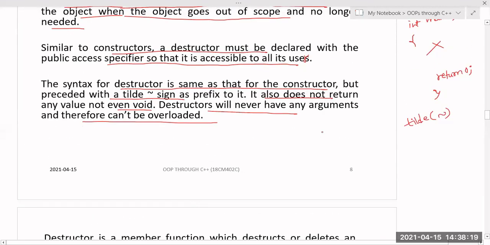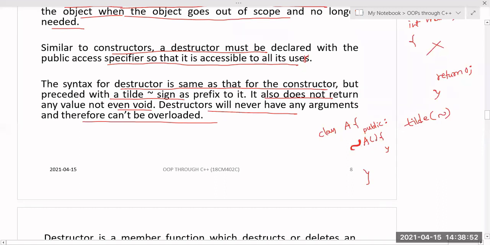In the same manner as I create a constructor, I can create the destructor. I have to mention it in the public section only, and this is your destructor. The destructor should have the same name as that of the class, and it should not have any return type, not even void, and it always has to be preceded with one operator called the tilde operator. This is called the negation symbol. In the keyboard it is there near the comma, that is your negation symbol.